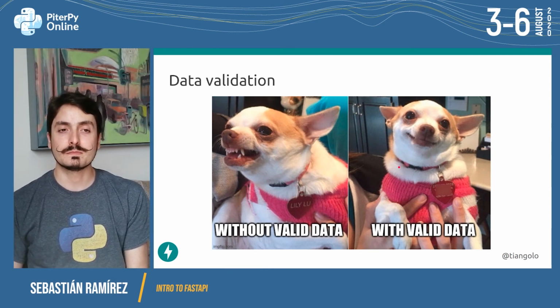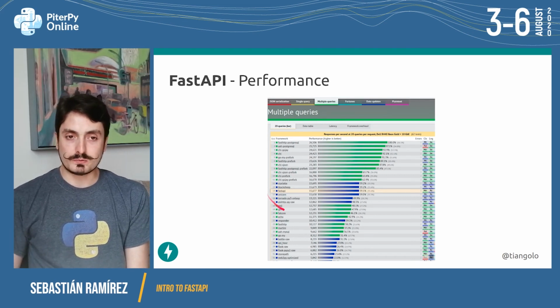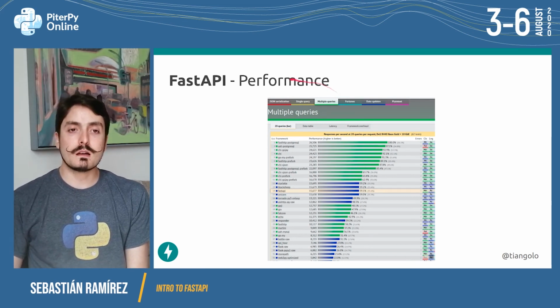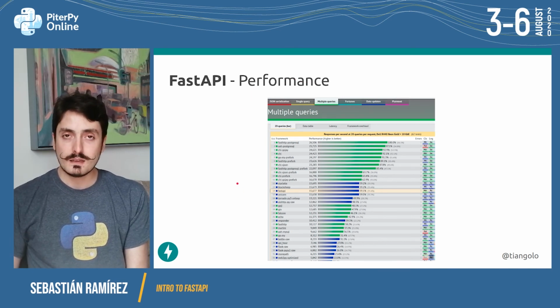Now let's talk about performance. FastAPI is in the top rank for Python frameworks. This is a benchmark run by TechEmpower, which is a third party.